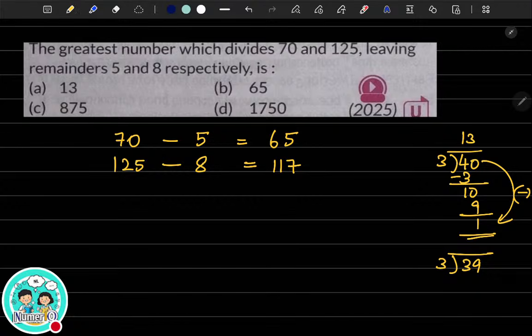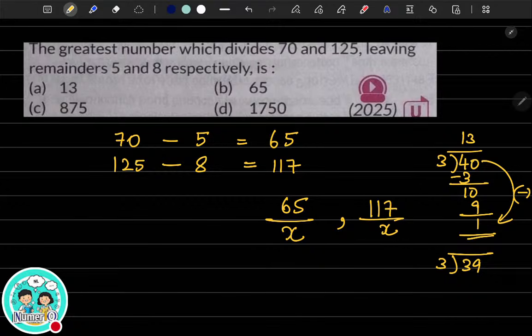So similarly, you have to find a number which divides 70 and 125, but they leave the remainders 5 and 8. We don't want that. We want to find the greatest number which can divide the actual numbers perfectly. So the minute you see a greatest number and leaving remainder kind of question, get the actual numbers, and then find a number which can divide 65 perfectly, and the same number should also be able to divide 117 perfectly.